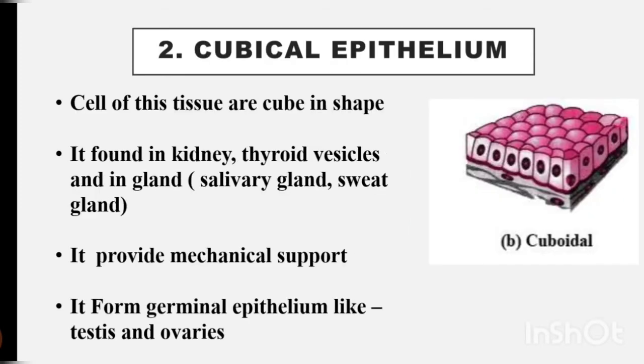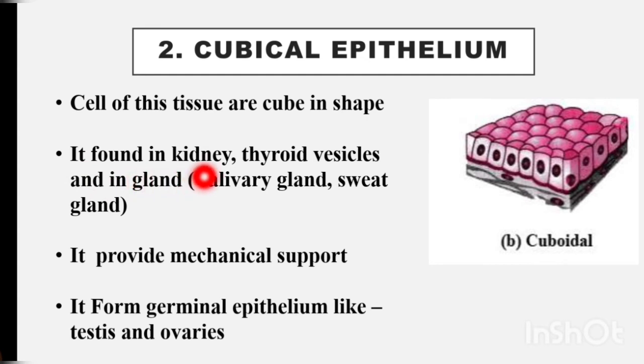The second type of epithelial tissue is the cuboidal epithelium. From the name itself, we can assume the character of the epithelial tissue. What is it? Cuboidal epithelium. That means in this epithelium, the cells are cube shaped. Look, cells of these tissues are cube shaped. So in this epithelial tissue, all the cells are cube shaped.